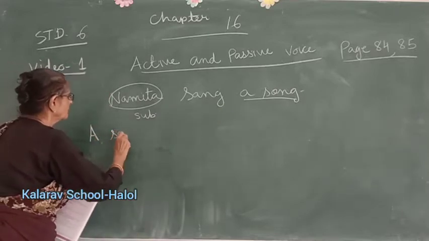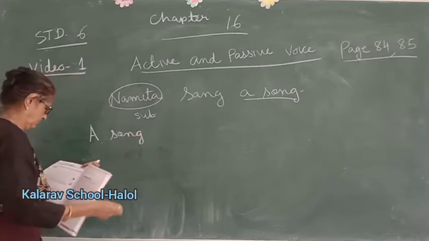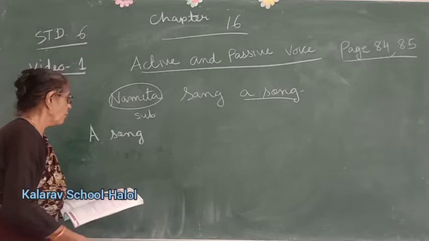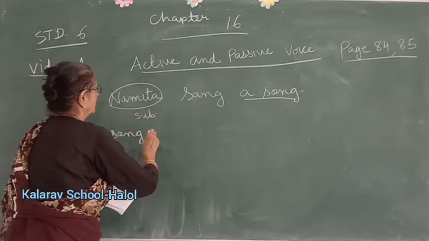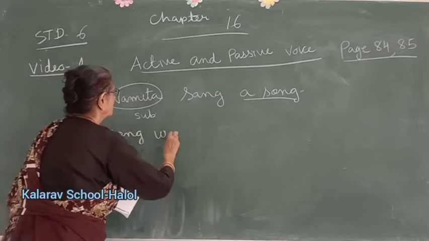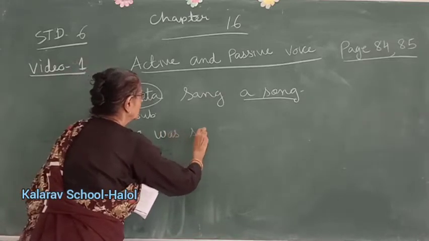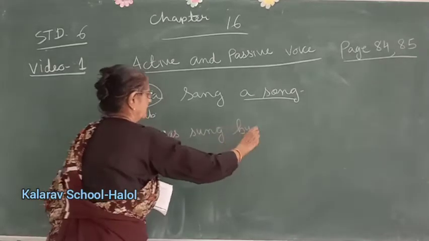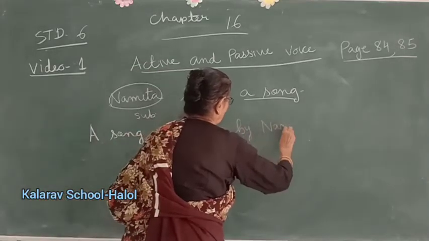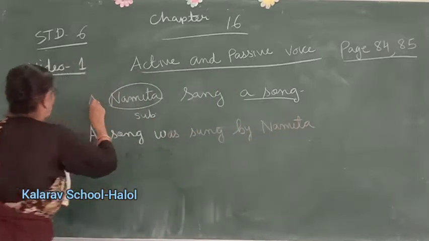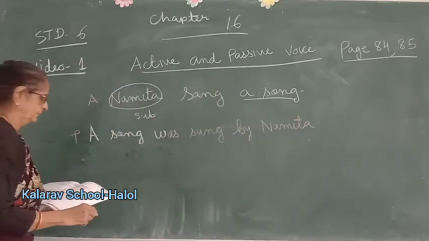A song was, this is past tense, okay? Because this is sang. So was sung by Namita. This is active. This is passive.